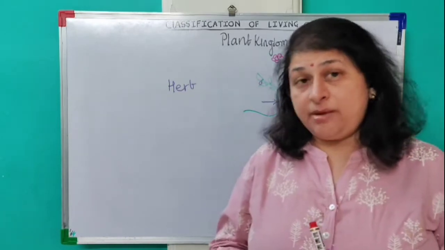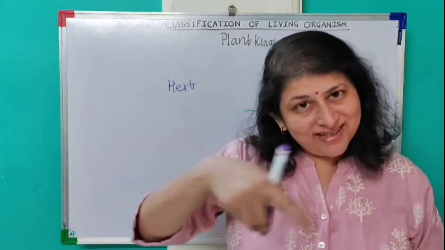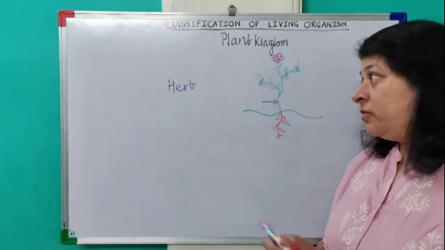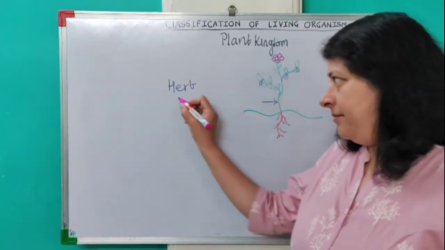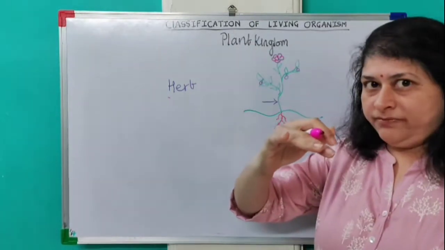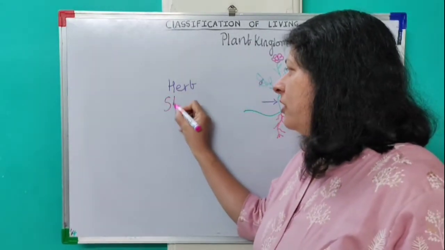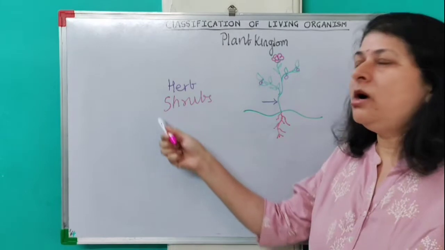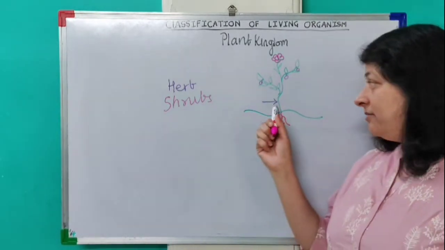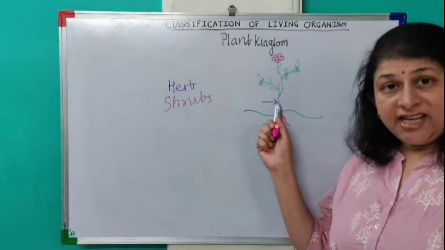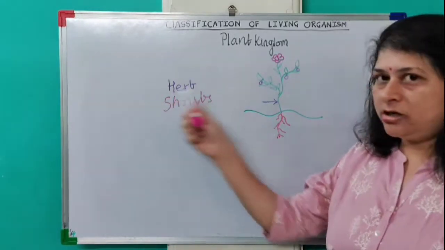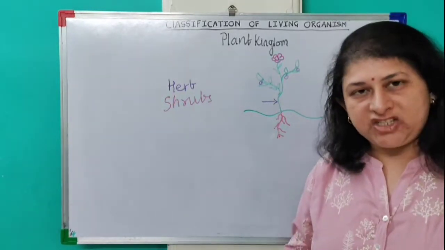Can you give me some examples of herb plants? Yes, here are a few examples I am giving you. The second kind of stem which we observe is a woody stem and height is small. Such kinds of plants are called shrubs. Now these shrubs are equal to herbs in height, but their stem is different. Shrubs are having a woody stem while herbs were having a green stem. So we can distinguish herbs and shrubs on the basis of their stem.